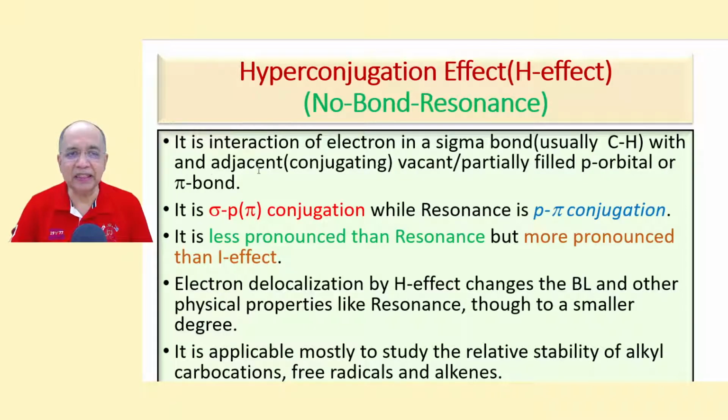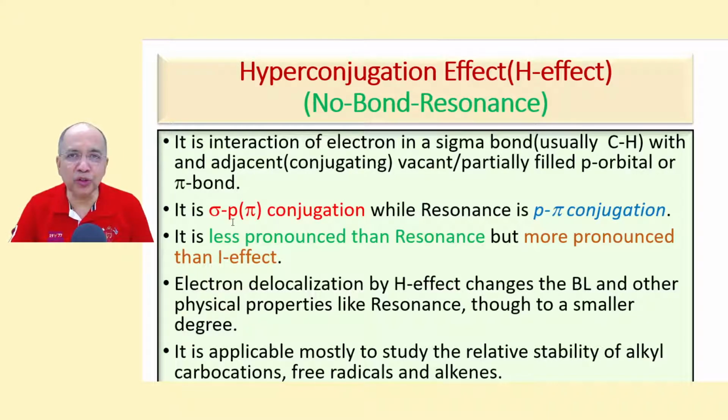Hyperconjugation is the interaction of electron in a sigma bond, usually CH sigma bond, with an adjacent conjugating p orbital system. Either it is a vacant p orbital or partially filled p orbital having one unpaired electron, a radical, or it is a full pi bond molecular orbital.